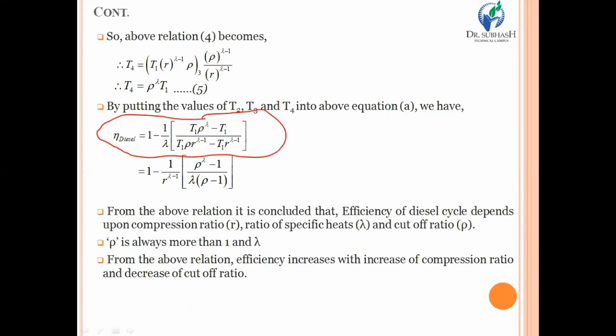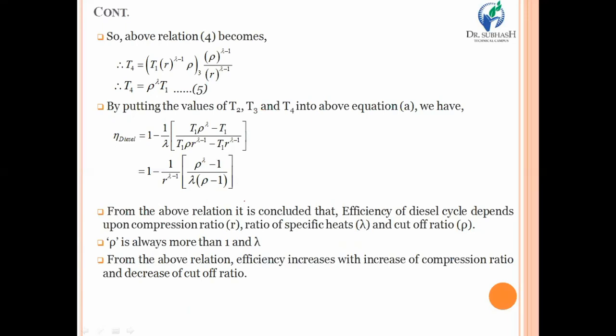By putting all that value and simplifying it, you will have 1 minus 1 upon R raised to gamma minus 1 bracket rho raised to gamma minus 1 upon gamma bracket rho minus 1. So this is the final and ultimate equation of the diesel cycle, or we can say the efficiency of the diesel engine that we have derived.